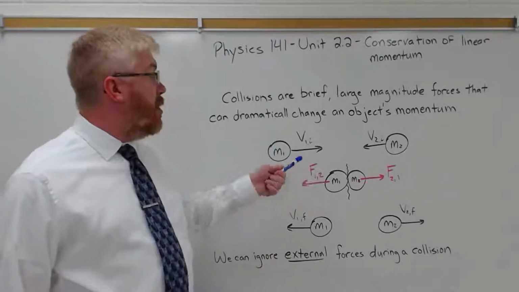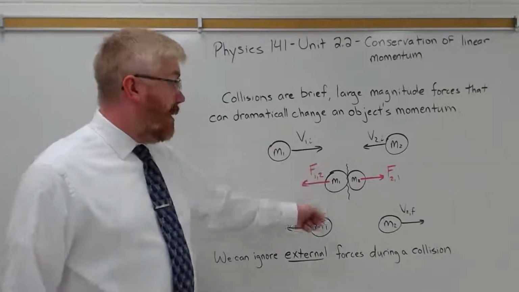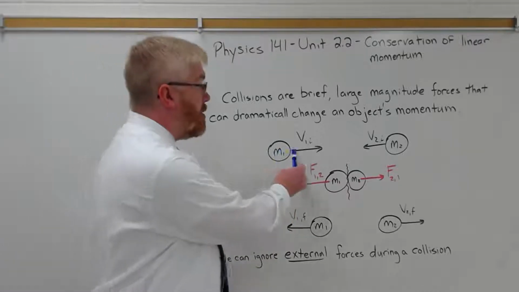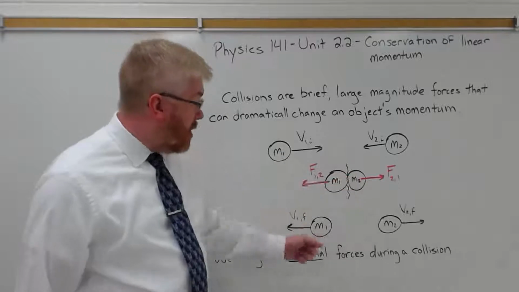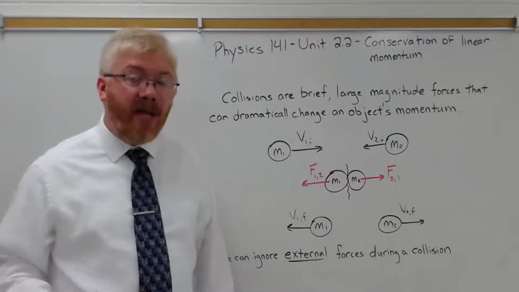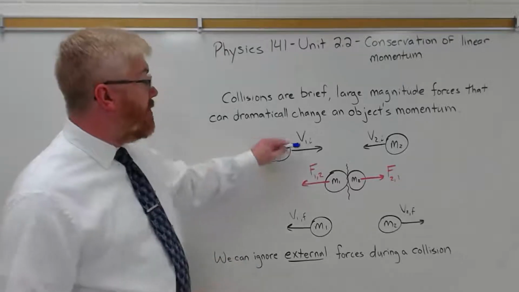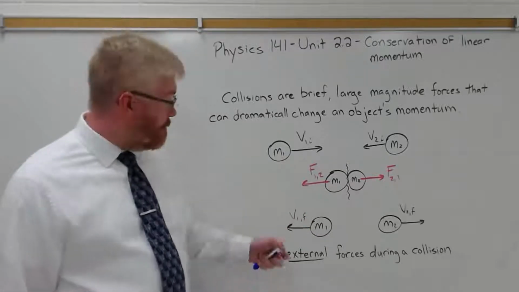So when we look at the individual objects here, the momentum absolutely changes, right? You have an object going to the right, so the momentum is to the right. Then you have a collision. Now this object is moving to the left. And remember, momentum, like velocity, is a vector. Direction matters. So here we have the object moving to the right. Here we have the object moving to the left.